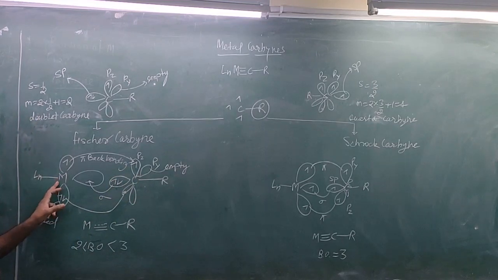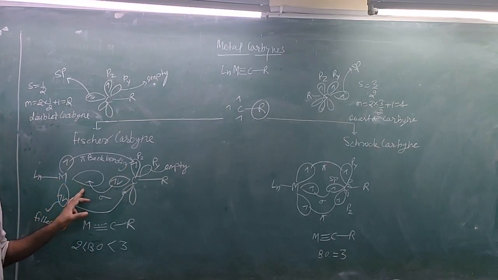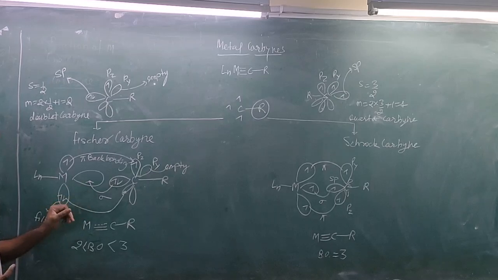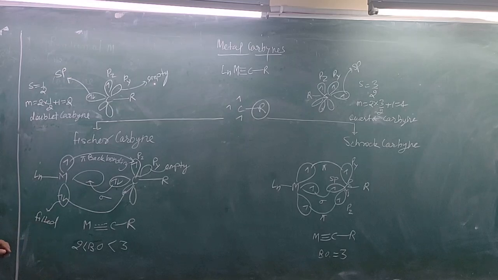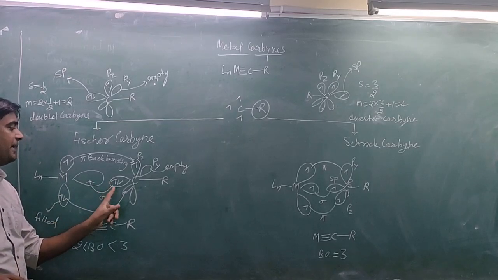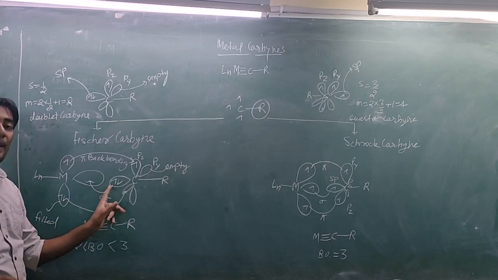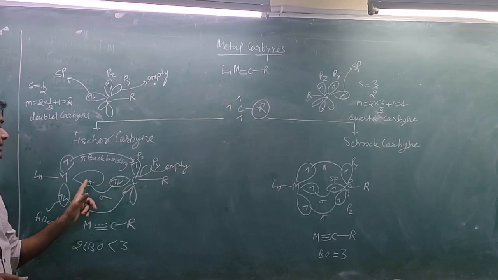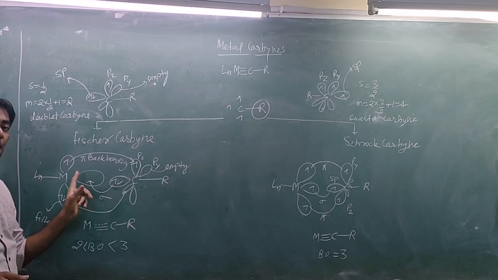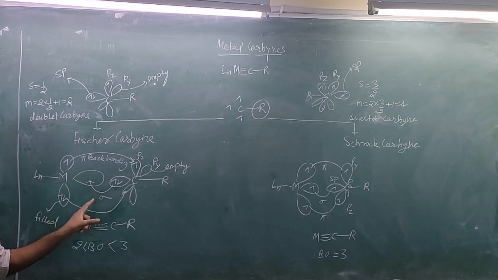The metal has one fully empty orbital, and 2 other orbitals have some electron density, with 1 electron or 2 electrons. So this lone pair in the sp hybridized orbital will donate 2 electrons into the completely empty orbital and form a sigma bond.